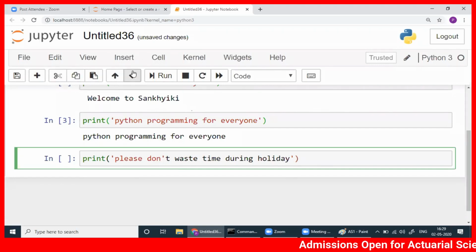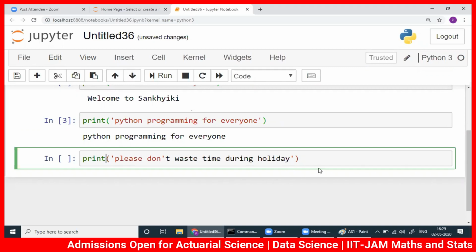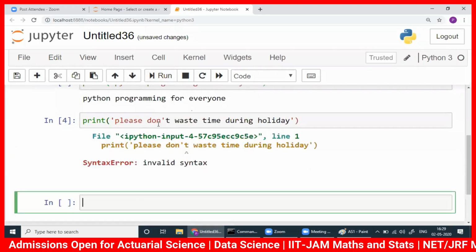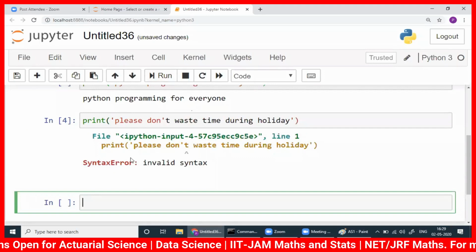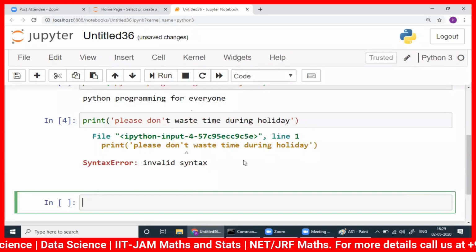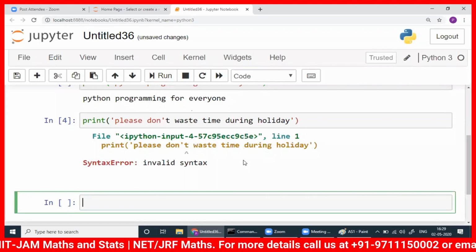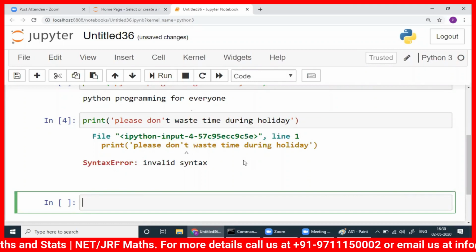Okay, don't worry. I can take this one by using this arrow to top. I can bring someone to bottom. All these things I can do. So let me run this one. You check here, there is a syntax, invalid syntax. If anyone would like to say why I got error, that would be great. You can unmute and you can answer.